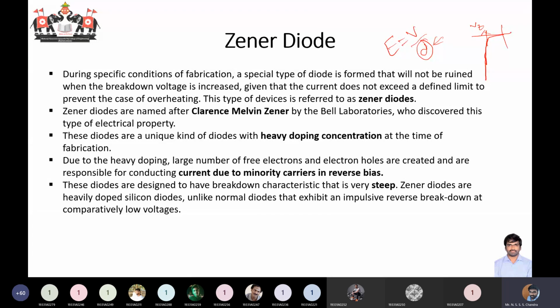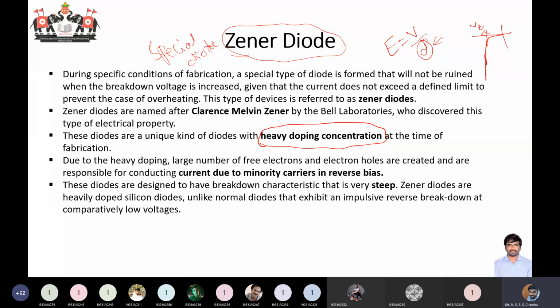This Zener phenomenon can be observed only in a special type of diode called the Zener diode. Construction-wise, the specialty is that we have a very heavy doping concentration. So your diode will be heavily doped, and this condition is to be satisfied. Only in heavily doped conditions will the depletion region be very narrow, and the electric field intensity very high, in order to cause the Zener breakdown mechanism.